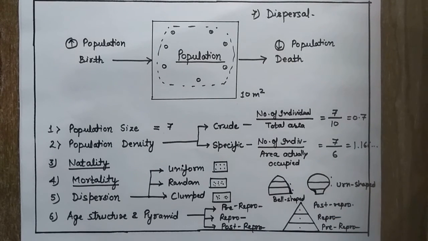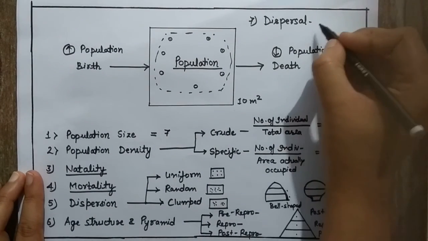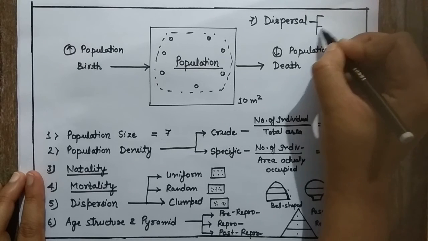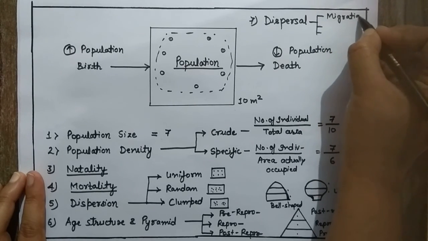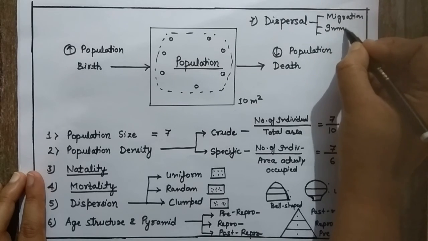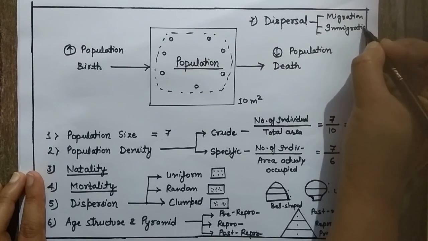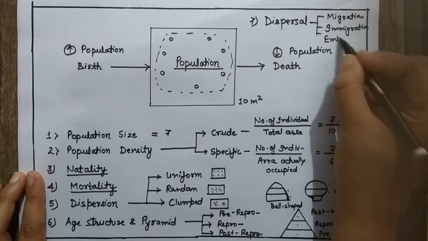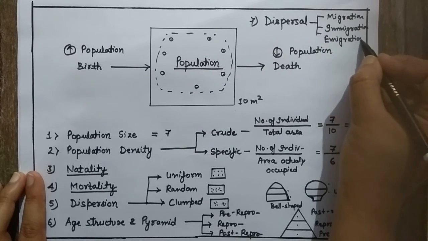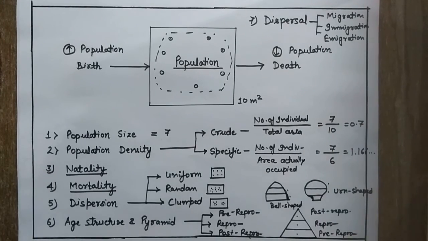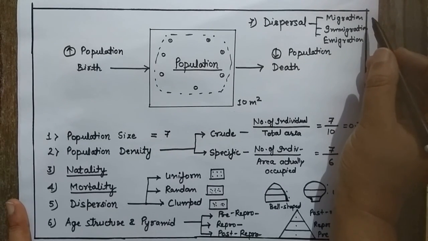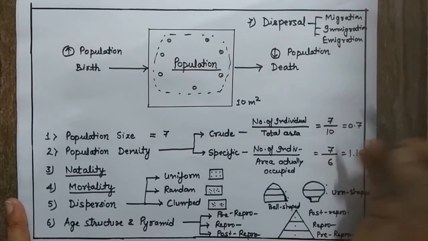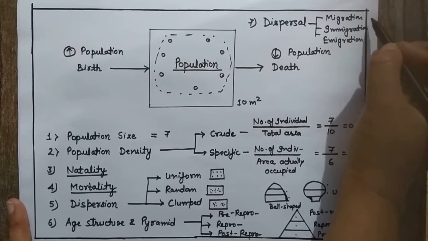So this is all about the different characteristics of the population. Also here is one more point, that is dispersal, and here we have three different categories: migration, immigration and emigration. In migration, there is a to-and-fro movement from a population, which involves outward movement first and then return to the same population.